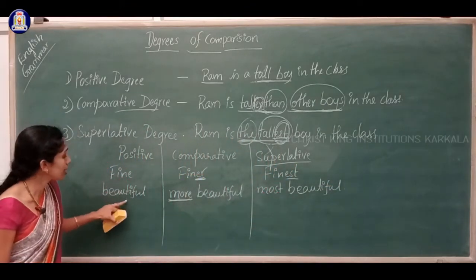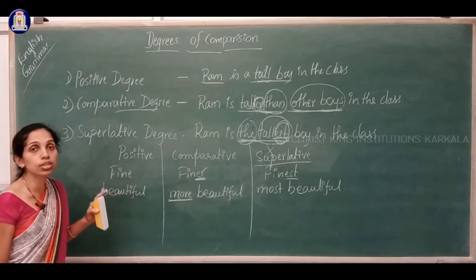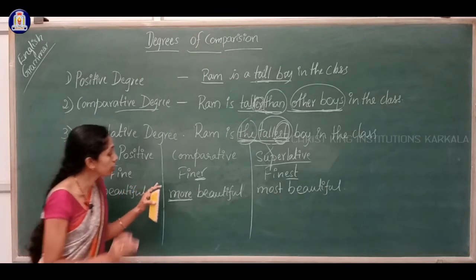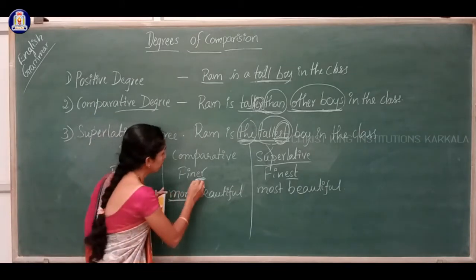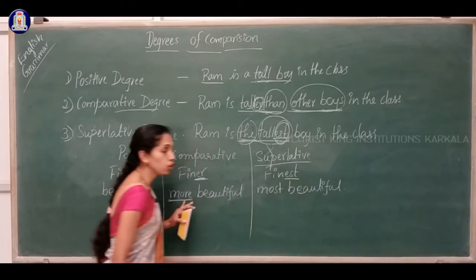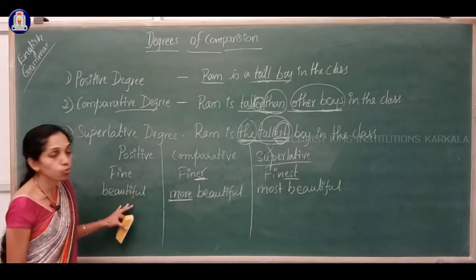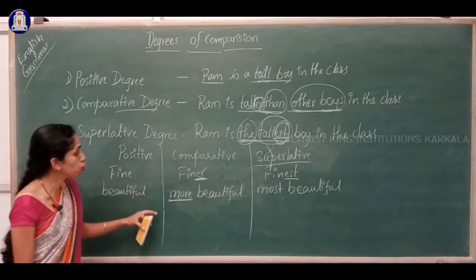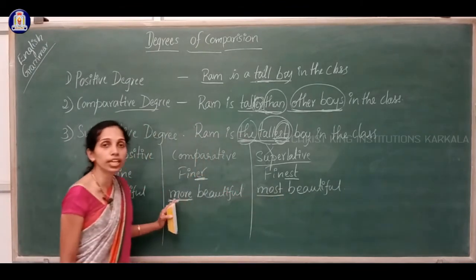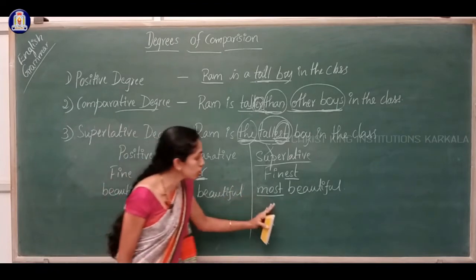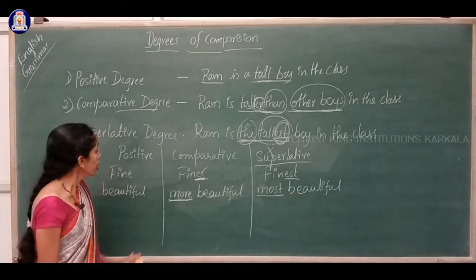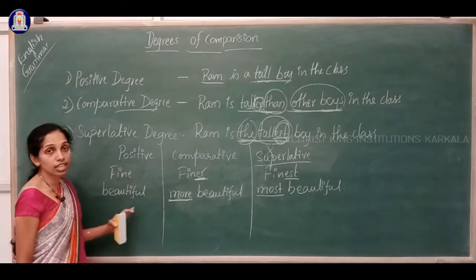So here see, some adjectives and some adverbs are not having the er form or est form. They are not used with that. So what do we have to use? We have to use more and most. More in comparative degree, most in superlative degree. There are other examples too.